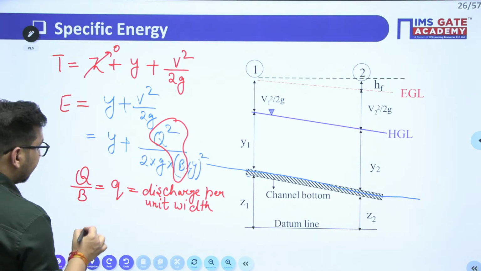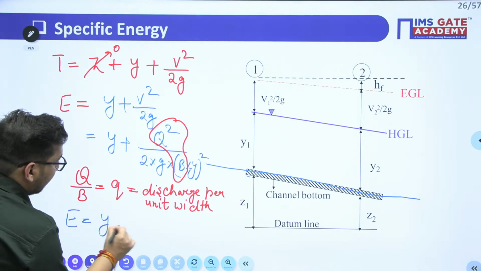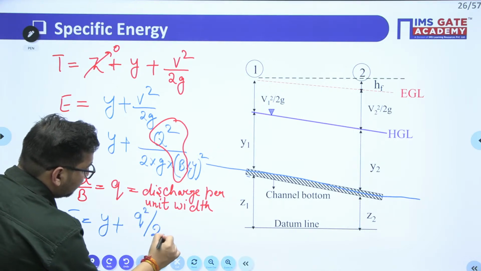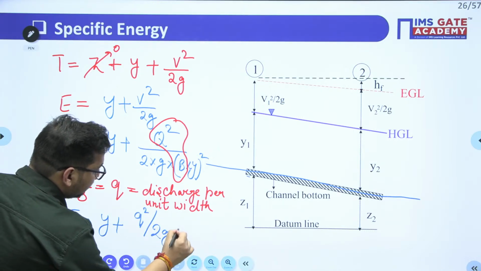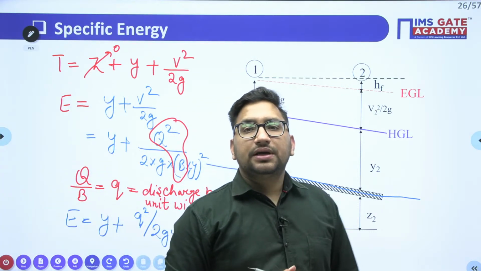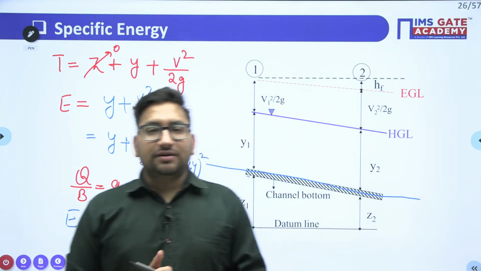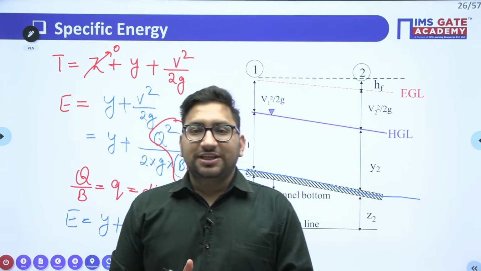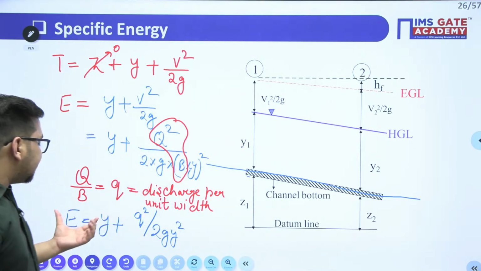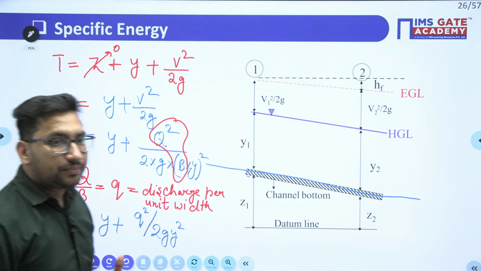So can I say that the energy at a particular section is equal to y plus q square upon 2gy square? Yes or no? Can I say this particular thing? Right? So can I say that this specific energy is given by y plus q square upon 2gy square.